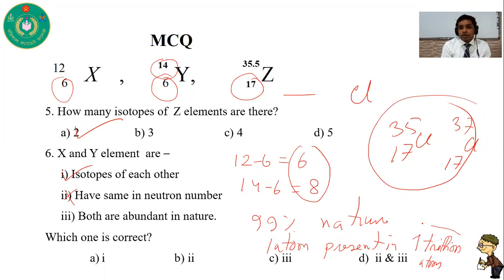So this is not abundant in nature. That's why this is also false. So only one statement is correct: they are isotopes of each other. So the correct answer is A.